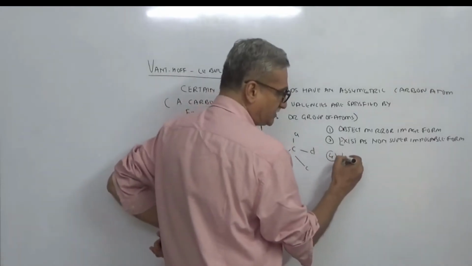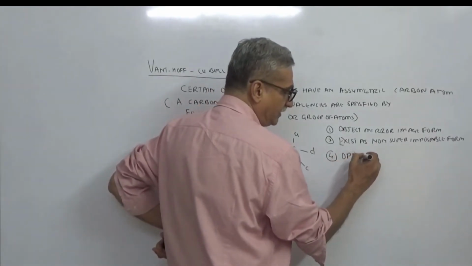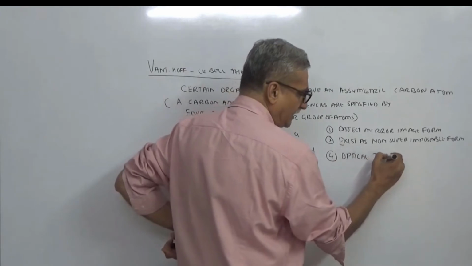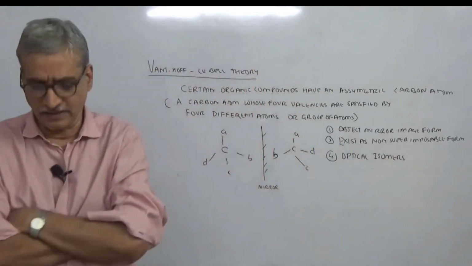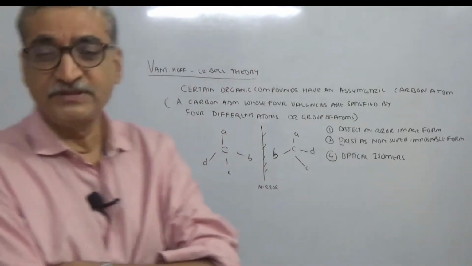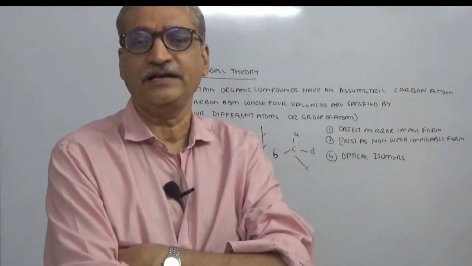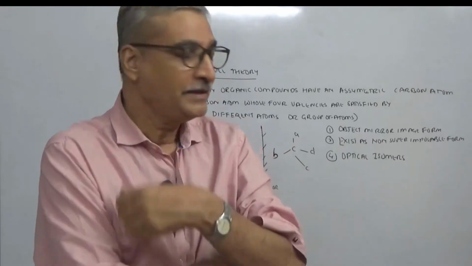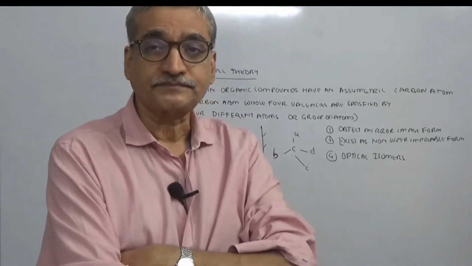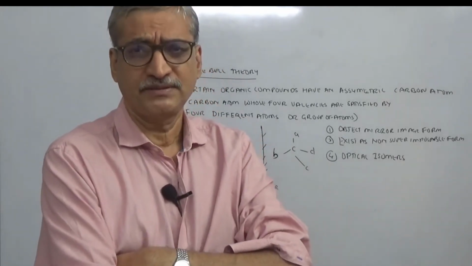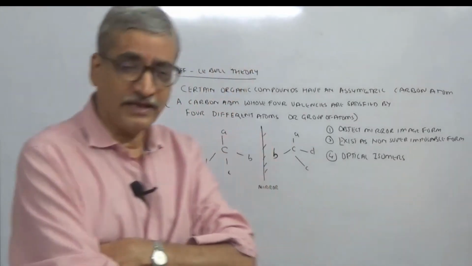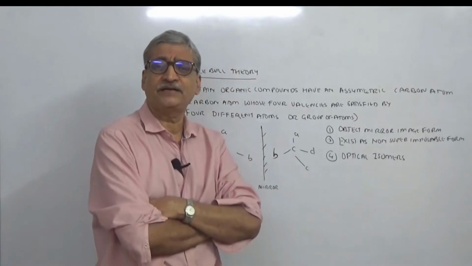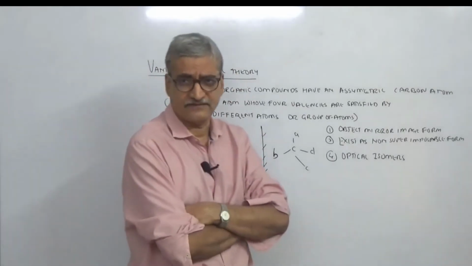So the fourth term that comes in is optical isomers. This phenomenon is called optical isomerism, and these molecules are called optical isomers. Is this clear? Now the question arose: for a given molecule, how many optical isomers can it have?